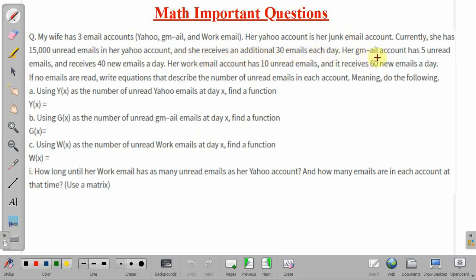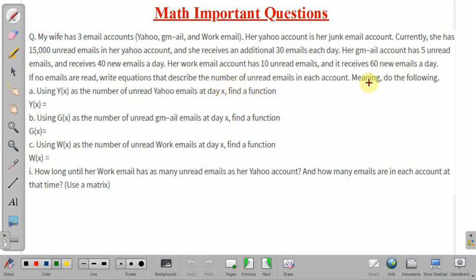Her Gmail account has 5 unread emails and receives 40 new emails a day, while her work email account has 10 unread emails and it receives 60 new emails a day. If no emails are read, write equations that describe the number of unread emails in each account.